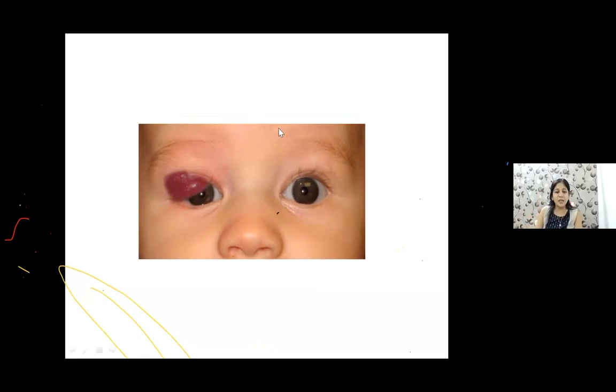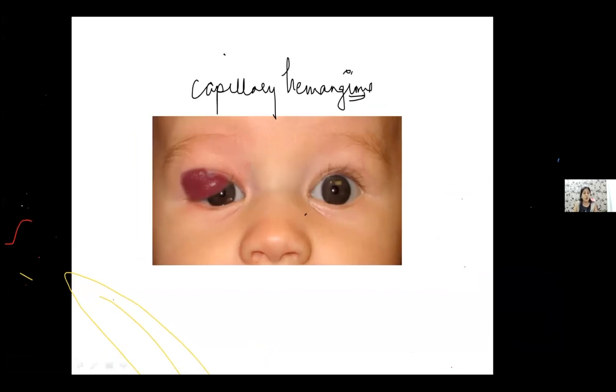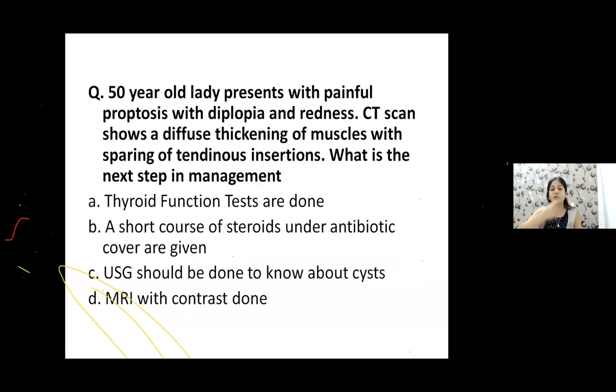Anyone, what is this guys? So this is a typical picture of a capillary hemangioma. This is the most common eye tumor in children. Though it's a benign tumor, most of the time it gets treated on its own. It disappears on its own. But sometimes when it is large enough, you can do a intralesional steroid injection. Okay? Usually it goes on its own. All right. So please remember this is a capillary hemangioma.